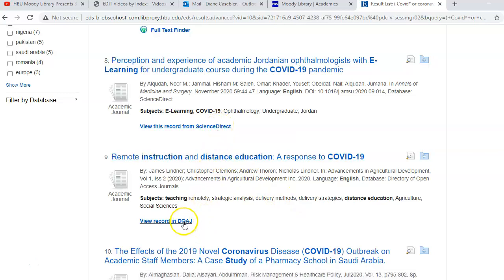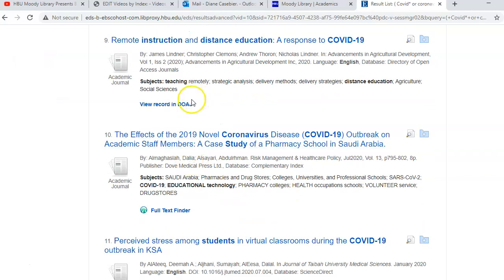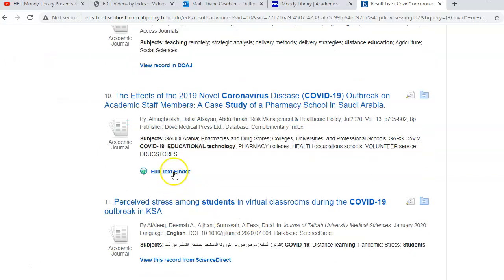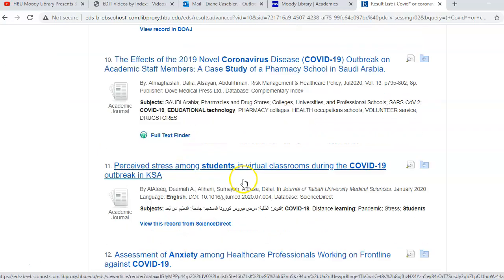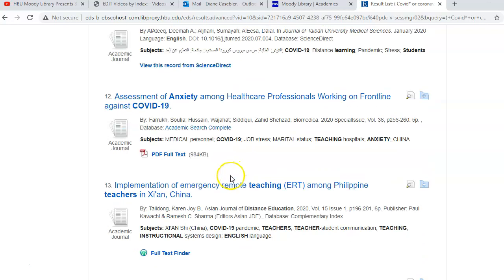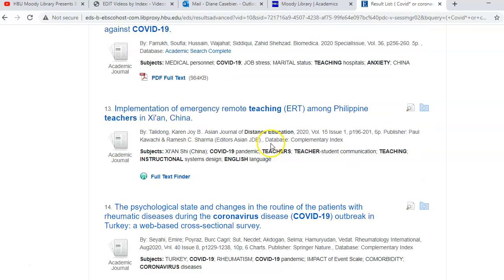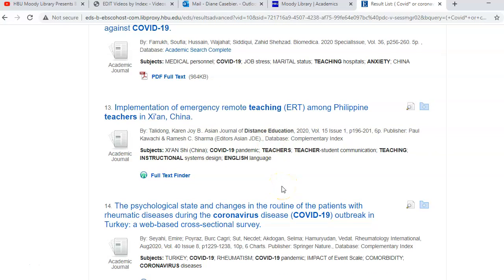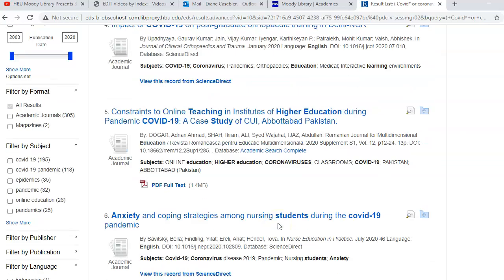Let's see. Okay, so some of these you're going to have to click to go out to a different database. This should be online for free. It's an open access journal. Sometimes those are out there. Not every article from the journals is going to be out there online. This one here, you're going to have to see if it's full text online also. You're probably not really interested in healthcare professional workers. I don't know how that came up because I'm mostly interested in teachers.